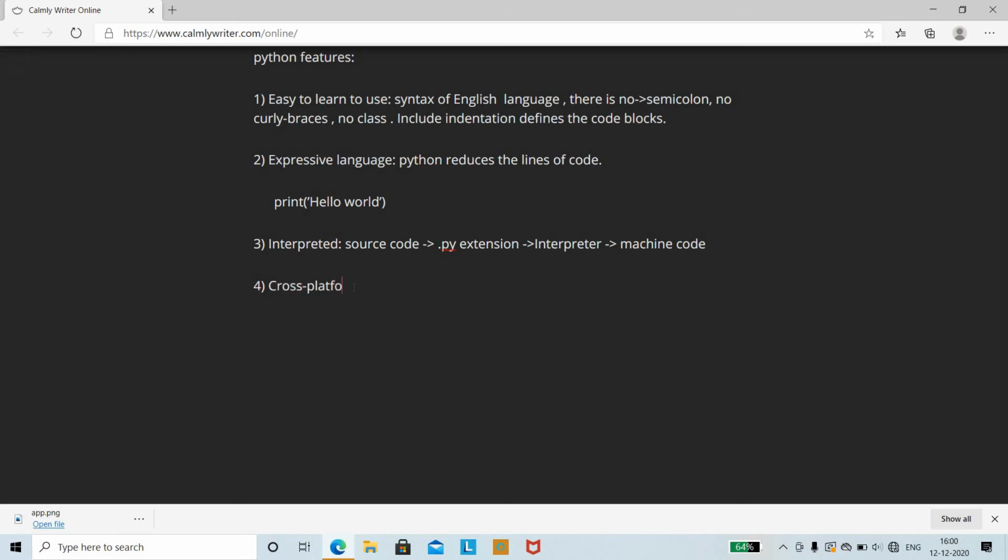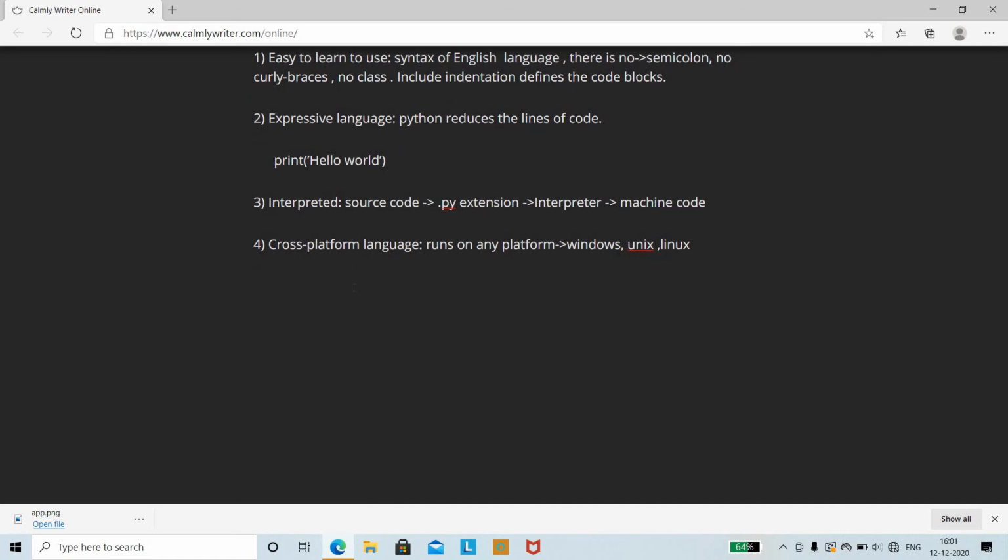The next feature of Python is that it's a cross-platform language. Cross-platform means that Python runs on different platforms, such as Windows, Linux, or Unix. It runs on any of the platforms. Therefore you can say that it's a cross-platform language. And since it runs on any platform, it is a portable language.